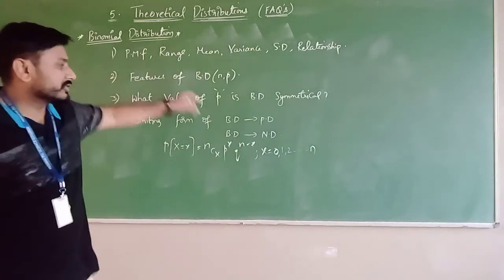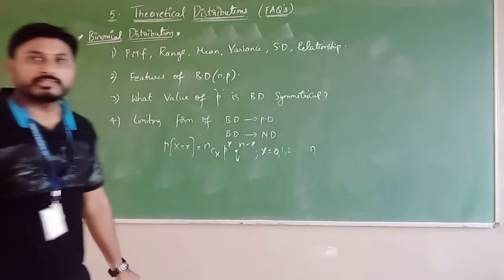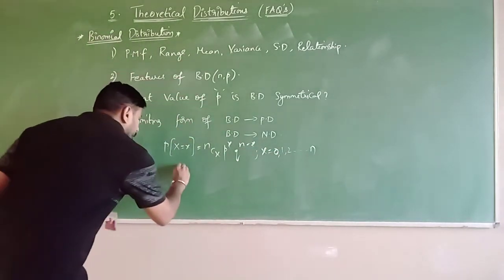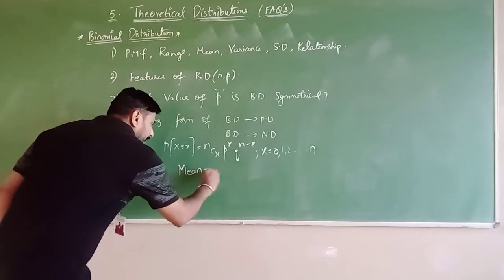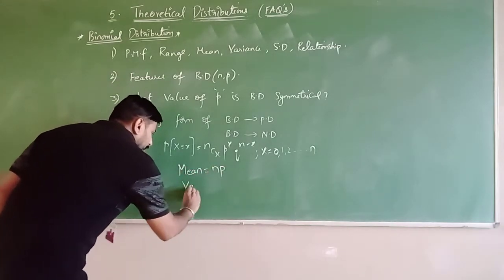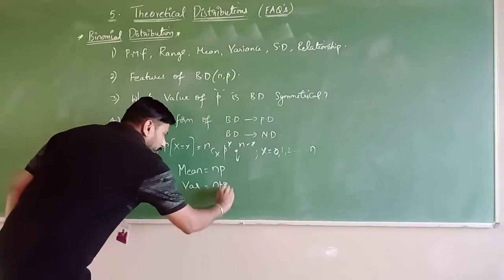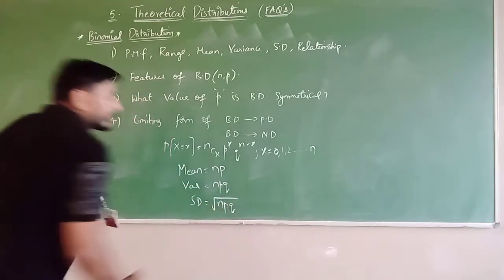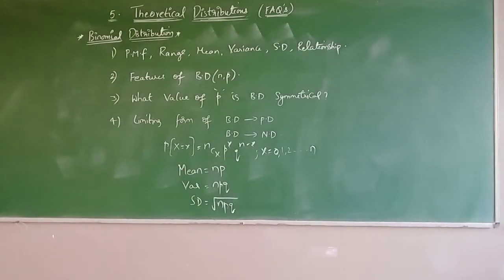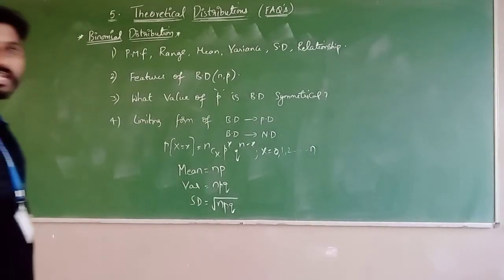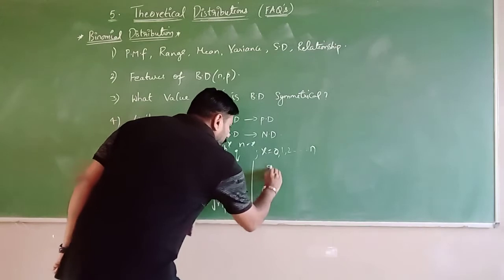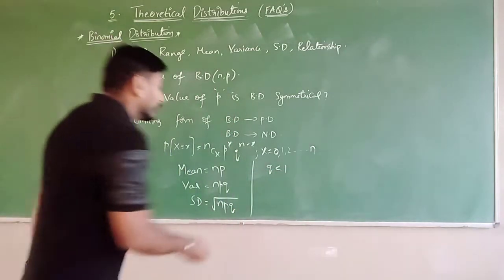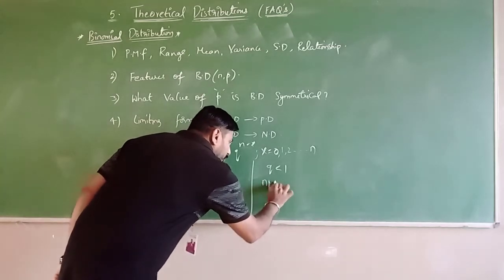And what is the range? 0 to n is the range of binomial distribution. Now what is the mean of binomial distribution? Mean equals np, variance npq, standard deviation root of npq. So the mean, variance and standard deviation. Now what is the relationship between mean and variance? As you all know, q value always lies within 1. Then parameters you apply on both the sides.